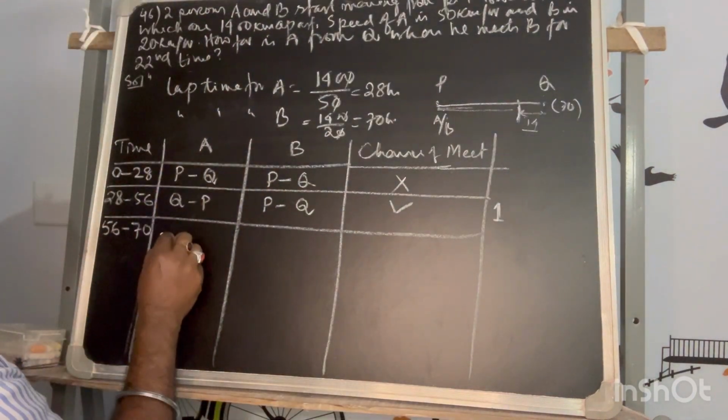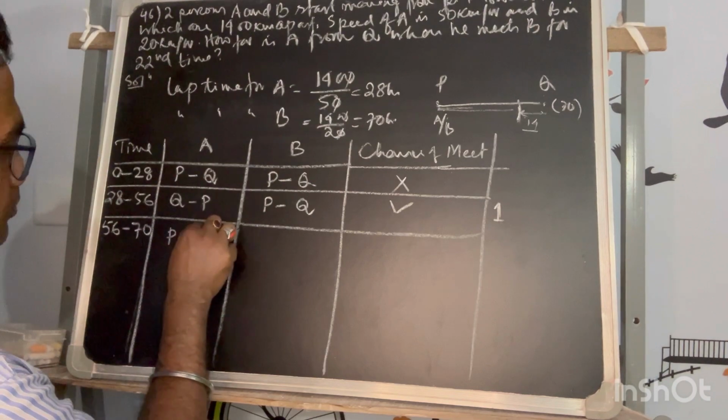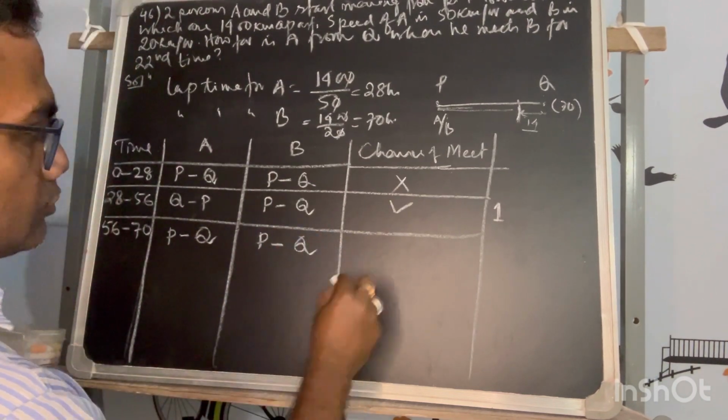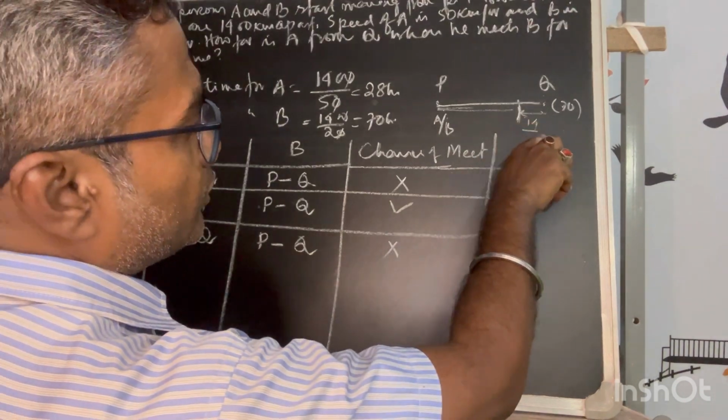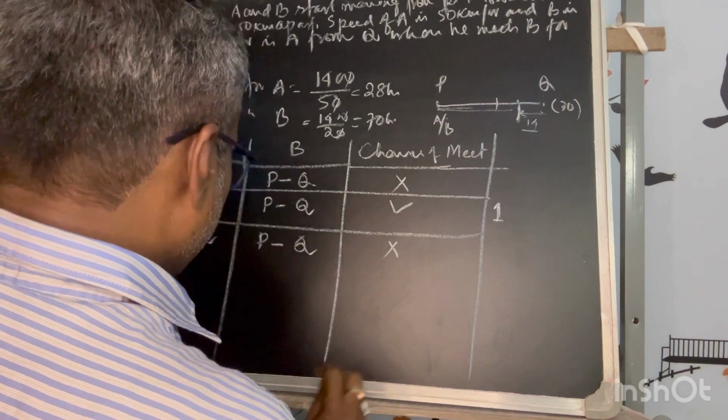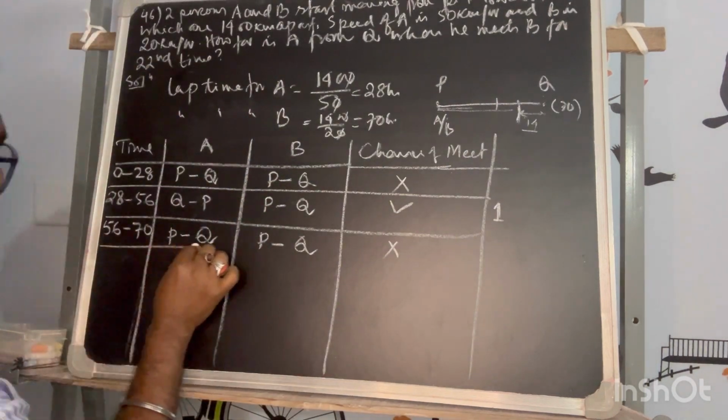So A is moving P to Q and he is still moving on P to Q. So there is no chance of meet because in 14 hours he will reach there. By that time he will not even reach the halfway. So there is no chance. So this is over.